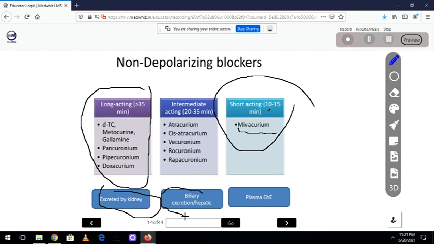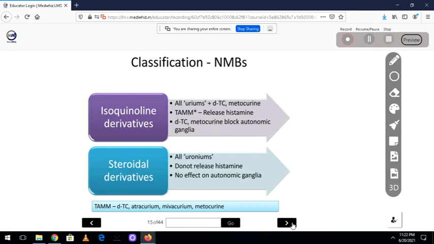The intermediate ones are excreted mainly by the bile. And why is mivacurium short acting? Because it is metabolized by the plasma cholinesterase. In general, remember the drugs metabolized by plasma cholinesterase, also called pseudocholinesterase, will usually be short acting because the plasma will inactivate them very fast. That's the reason.